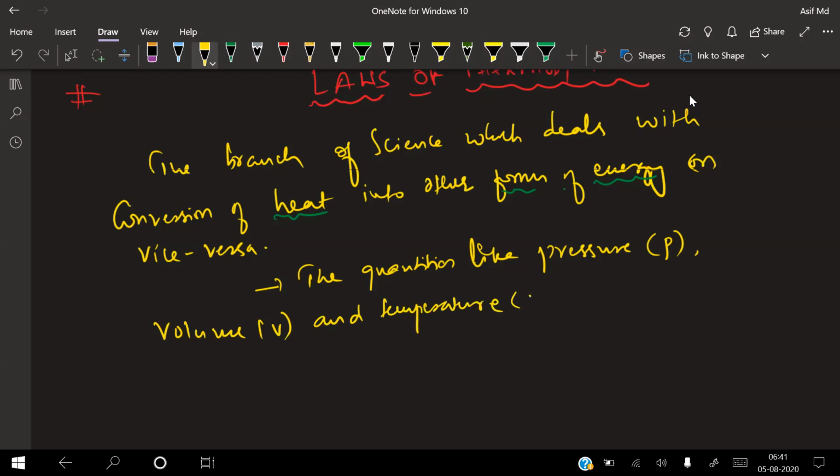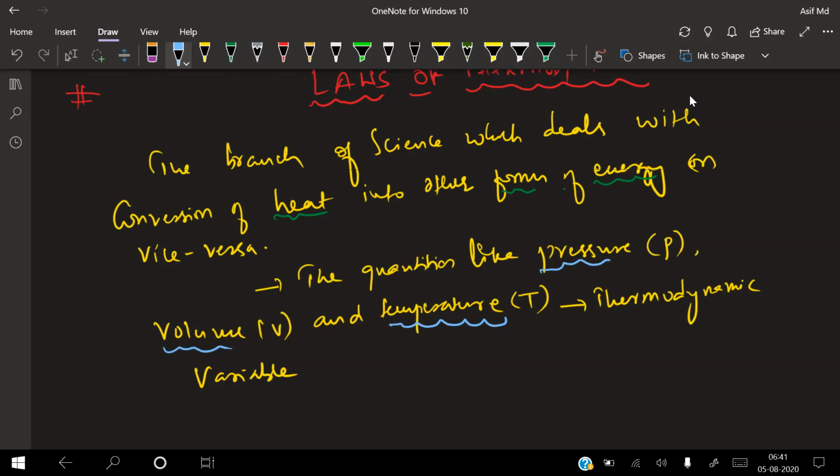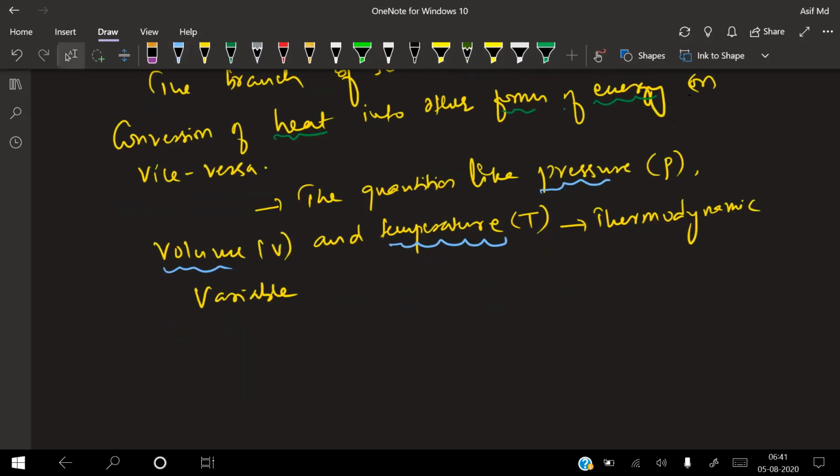The complete chapter revolves around these three terminologies only: pressure, volume, and temperature. These are also called your thermodynamic variables. What are the thermodynamic variables right now for me? They are pressure, volume, and temperature, which is nothing but a capital T. They are called thermodynamic variables.